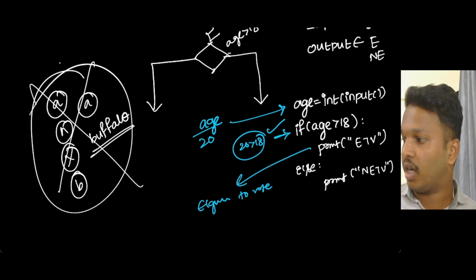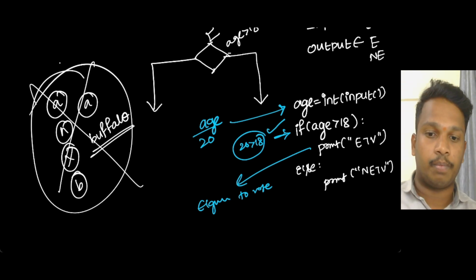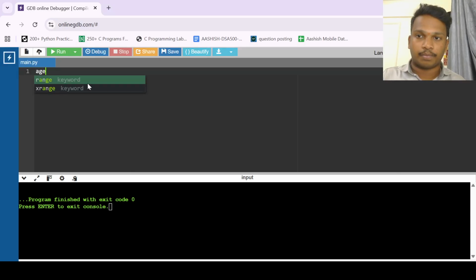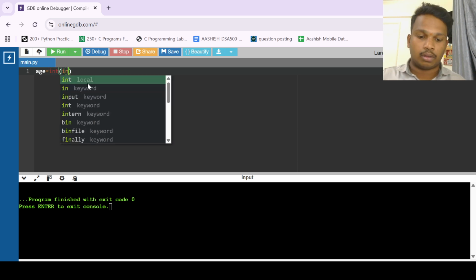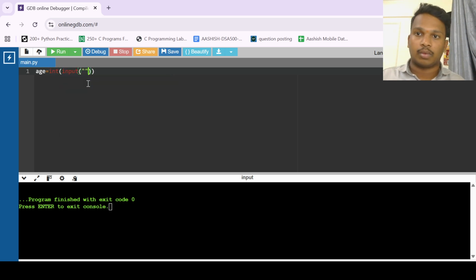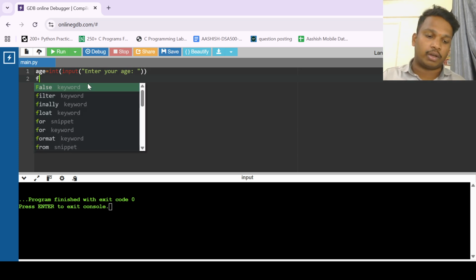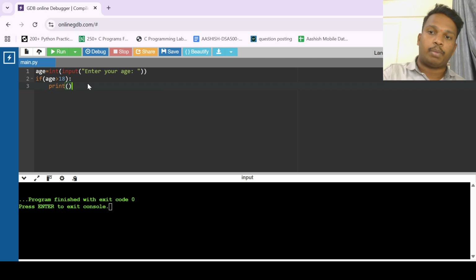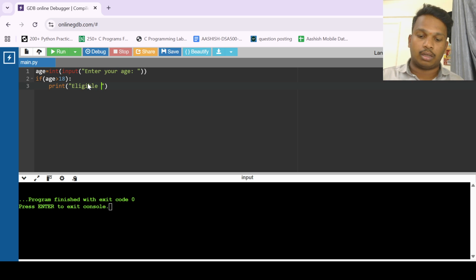Now let's see how to run this Python program. Now let's check. We'll run this Python program. I hope you people can see the compiler. Now see, first age. Age is equals to int of input of enter your age. Okay, enter your age. You are entering some age. Okay, if age is greater than 18, then what should I do? Print eligible to vote. Correct.